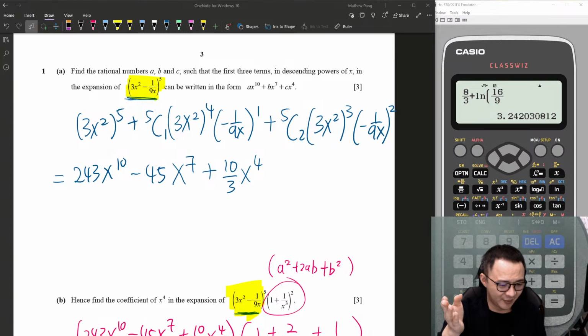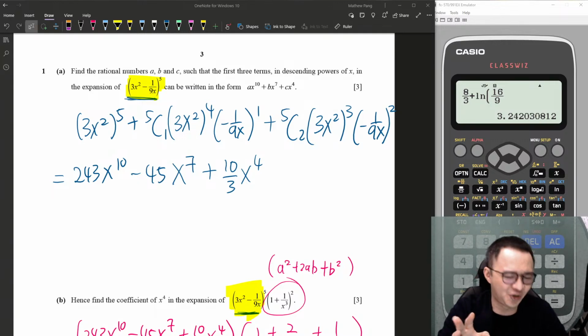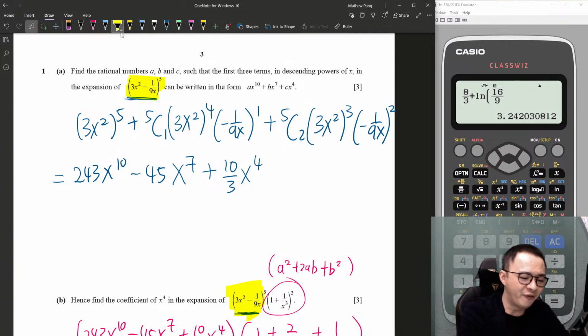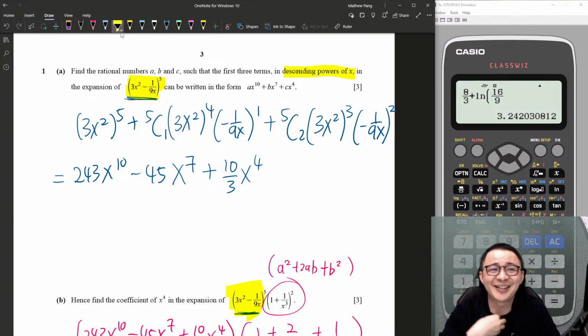Okay, I understand your question. You are trying to ask why we don't take the last 3 terms, or last 2 terms. You can try the last few terms, but I don't think you will get x power 10, 7 and 4. A lot of students get confused when they see descending power of x. From my experience, in binomial, you can just ignore that sentence.